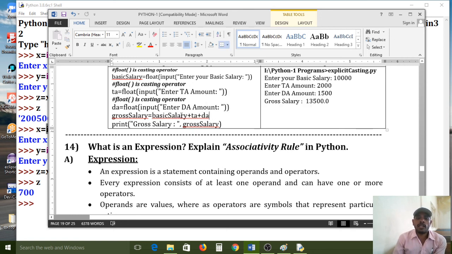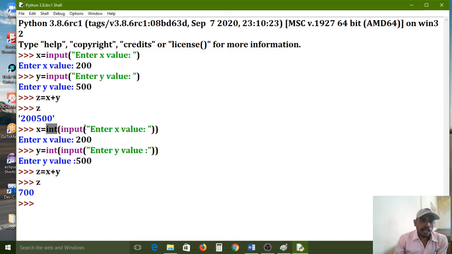If you want to do any mathematical operation on any numbers collected by the input function, compulsory we need to use the casting operator. Here my casting operator, according to the given example, is the float function. But the previous example I showed diagrammatically, and this interactive window is showing now. For the x value it is collecting a string format, 200 as a string. After that, the int function converts string to int data type. So this entire process is called explicit typecasting.